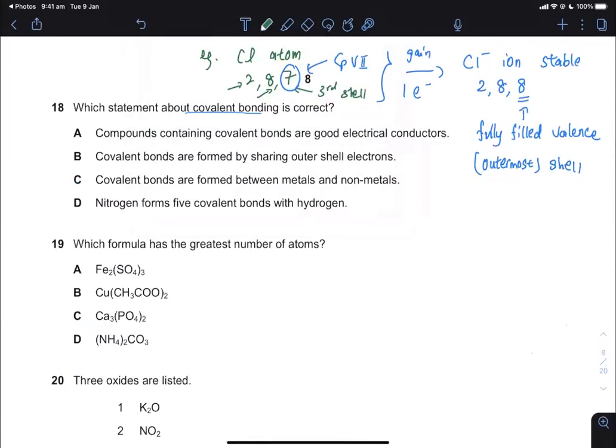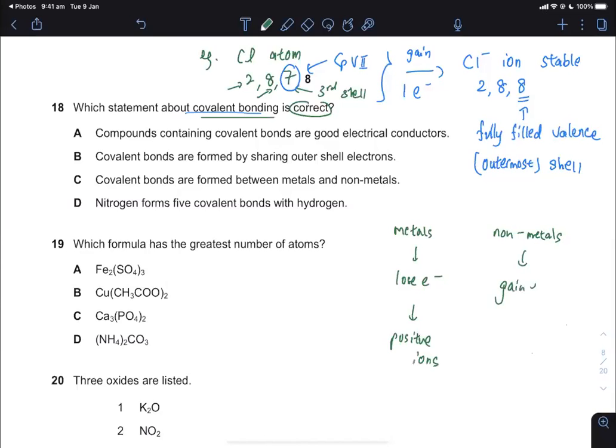Question 18, which statement about covalent bonding is correct? So you want covalent bonding. We know that metals lose electrons and you will get positive ions. Nonmetals on the right side gain electrons and form negative ions.